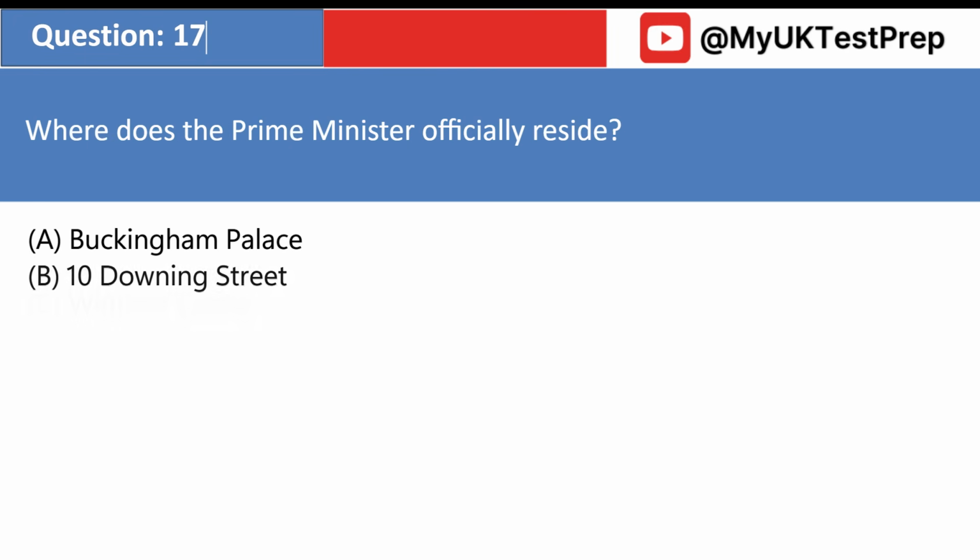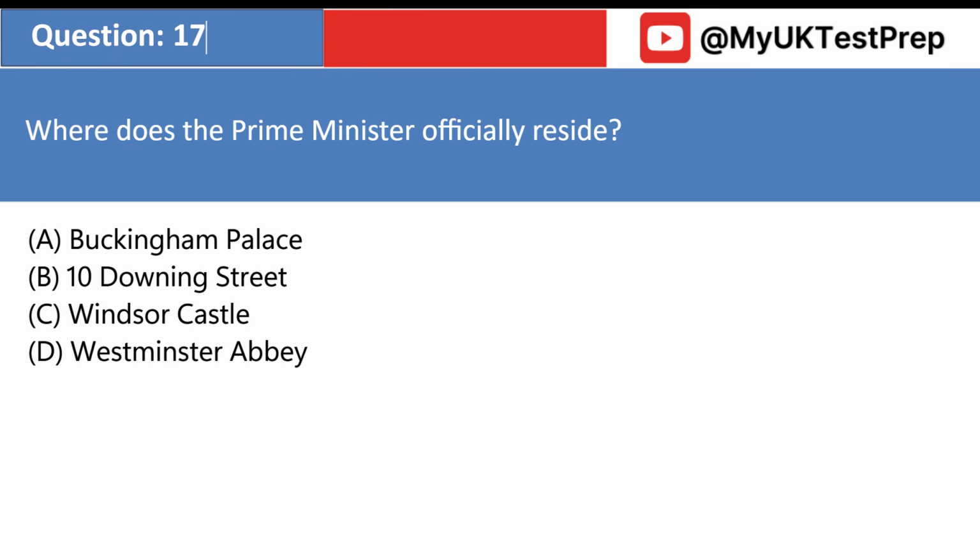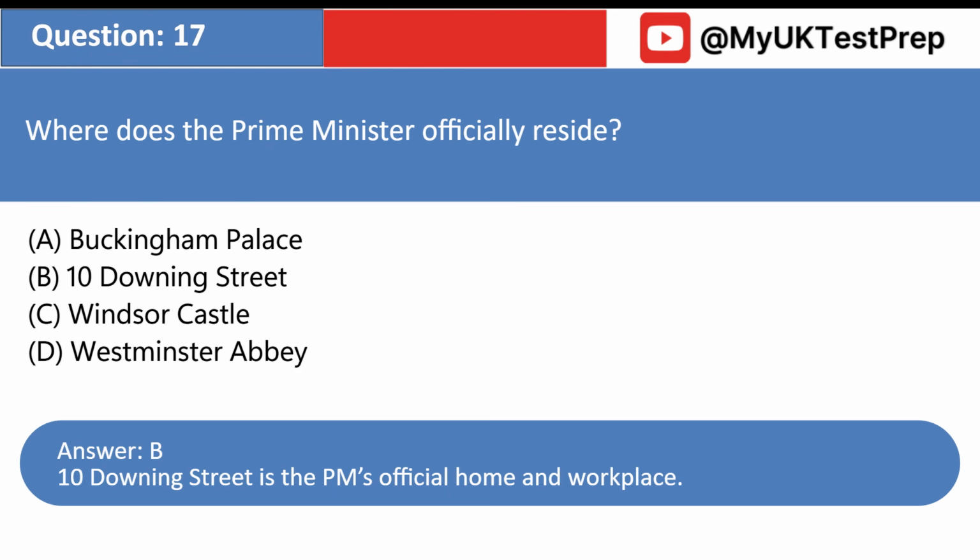Where does the Prime Minister officially reside? A. Buckingham Palace. B. 10 Downing Street. C. Windsor Castle. D. Westminster Abbey. Answer: B. 10 Downing Street is the PM's official home and workplace.